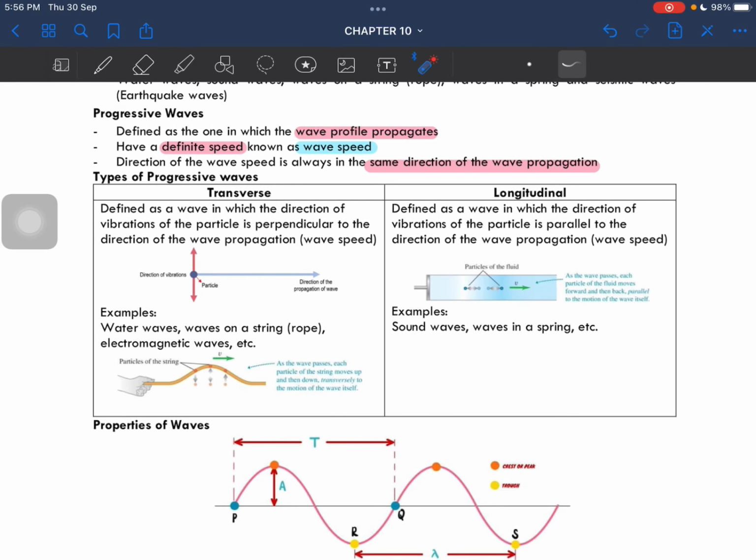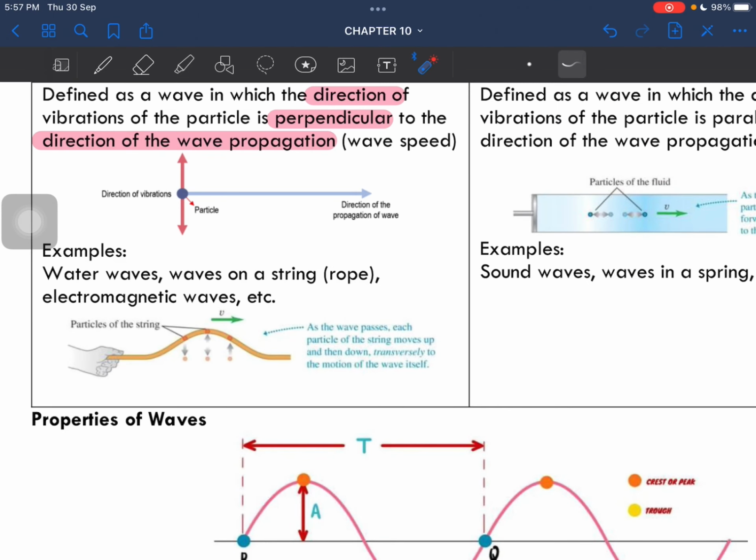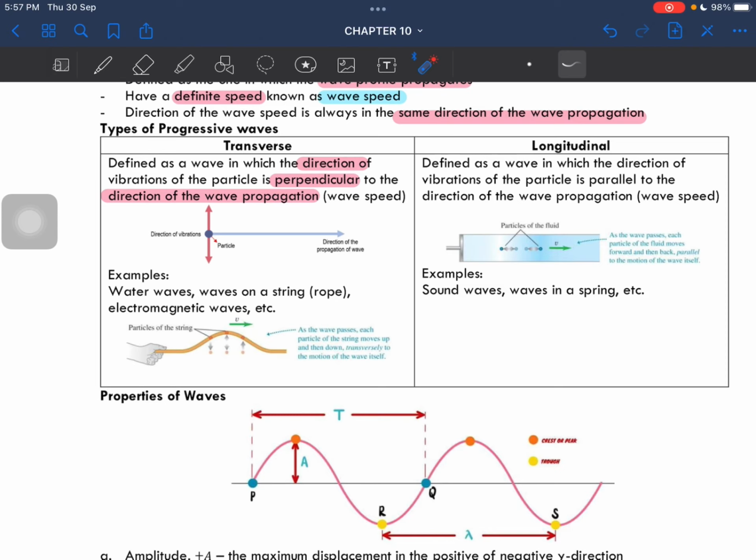Okay? So transverse wave, it is defined as a wave where the direction of vibration is perpendicular to the direction of the wave propagation. Okay? So direction of vibration is always perpendicular to the wave's motion. Okay? Right? So for example, we have water waves, waves on a rope, electromagnetic waves. Okay, so as the wave passes, each particle moves up and then down. Okay? What we call the human wave. For example, like the human wave.